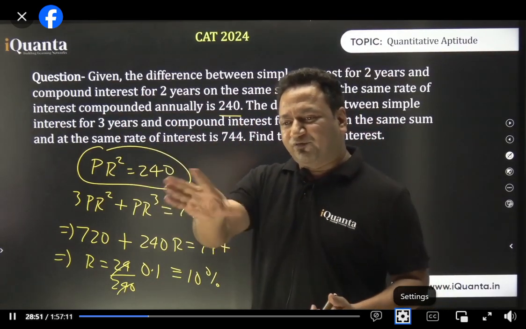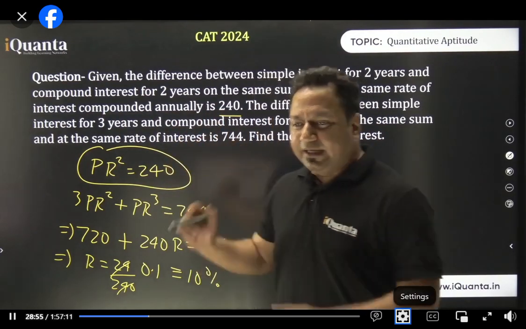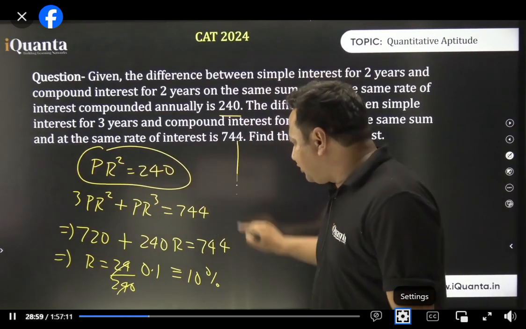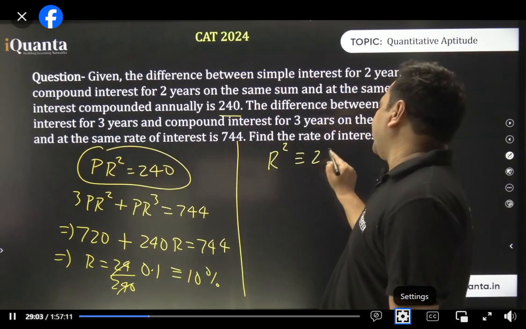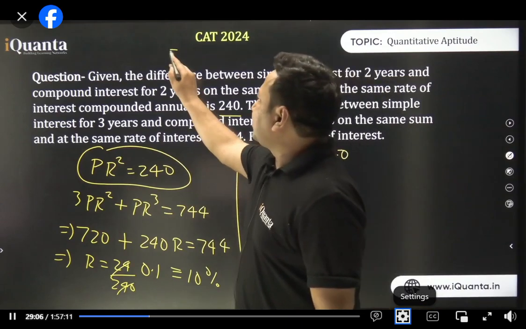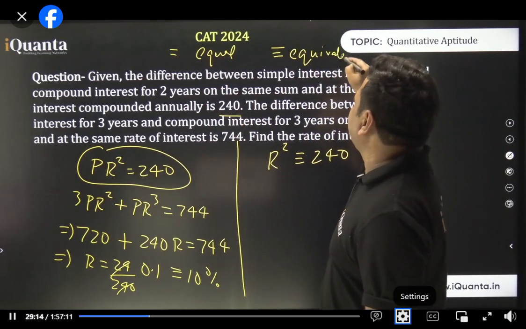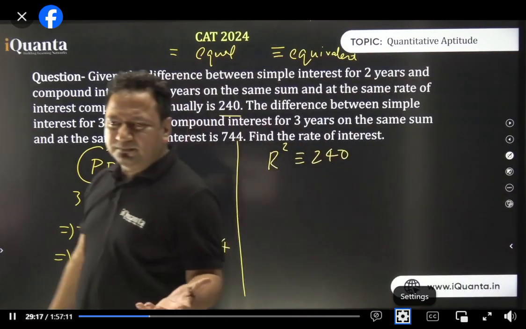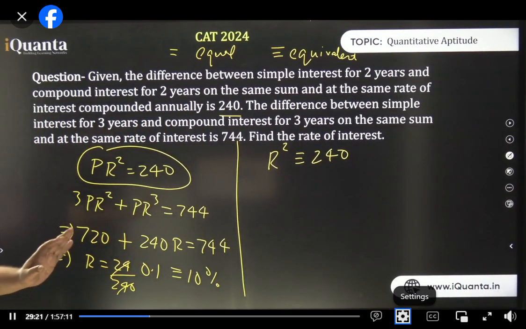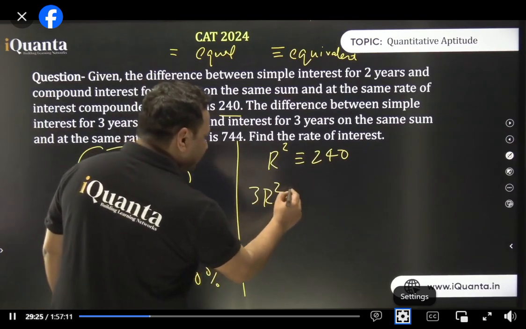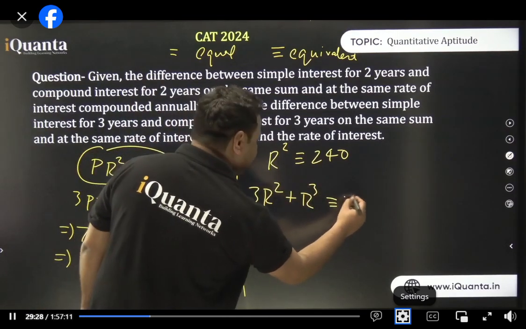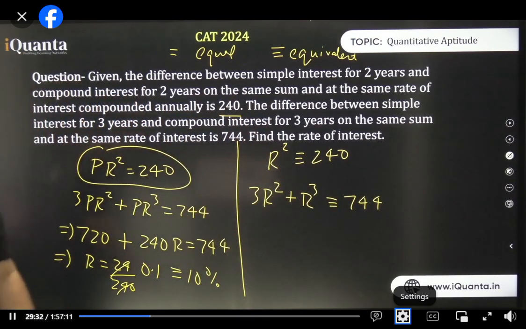Now you'll also get to understand why I did not take P. P is getting multiplied by everything. So here I wrote PR square is equal to 240. Now if I don't want to use P, I can write R square is equivalent to 240. You understand this symbol, right? If there are 2 horizontal lines, that means equal to. And if you have 3, that means equivalent to. I hope you know that. So R square is equivalent to 240. Clear? And 3R square plus R cube is equivalent to how much? 744. Put it here and get the answer. So now you understand why I did not take P or 100. Exactly. So that is why I always say this, just believe in the process.